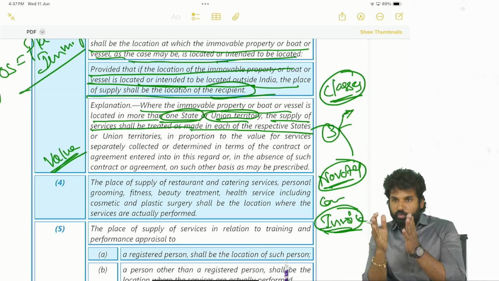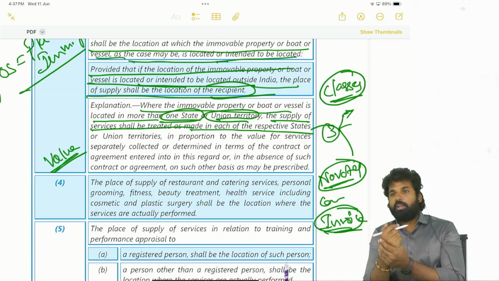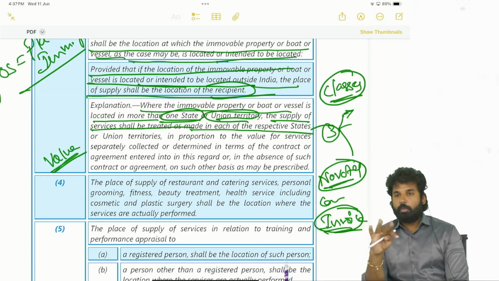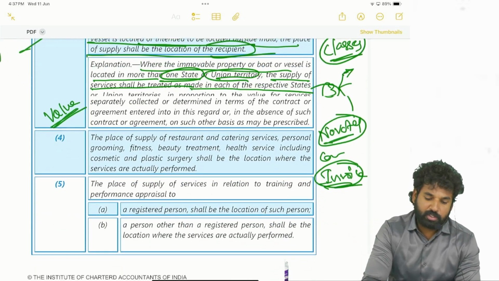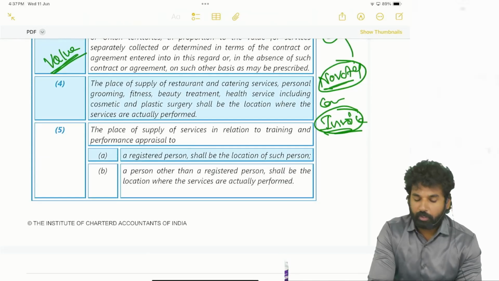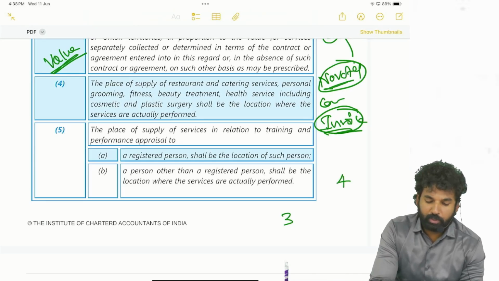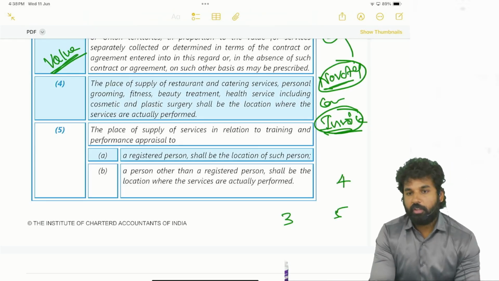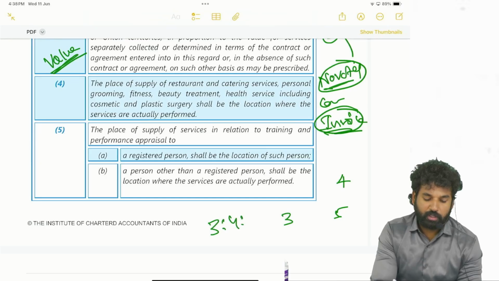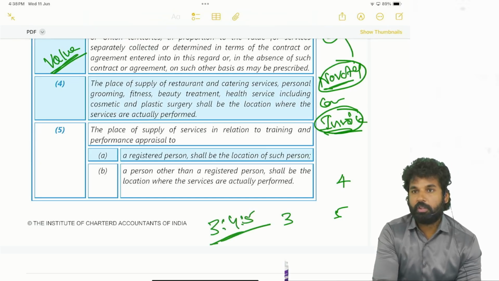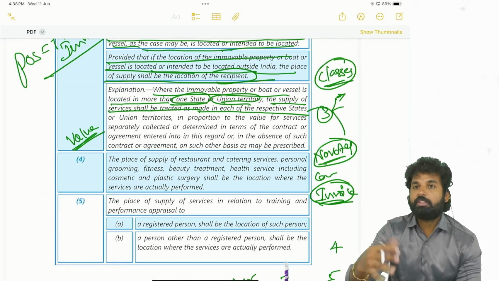If only one invoice is there, we have to apportion it proportionately, based on a particular reasonable basis. Let's say classes have been conducted in Delhi, Mumbai, and Hyderabad. In Hyderabad, 3 days of classes are there, in Mumbai 4 days, in Delhi 5 days. So based on 3:4:5, the value has to be apportioned, based on the number of days. So there shall be some reasonable basis.